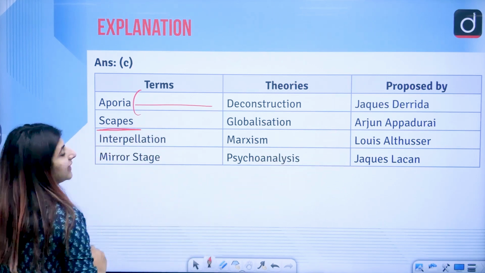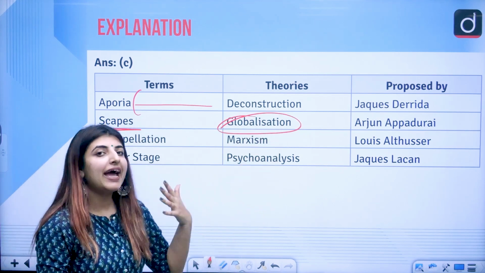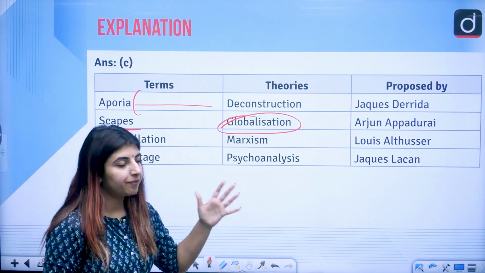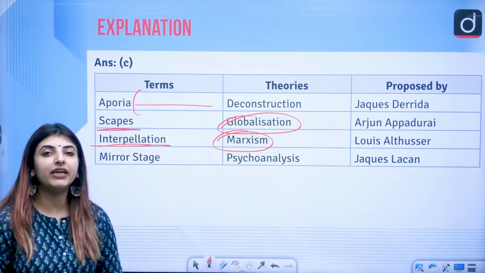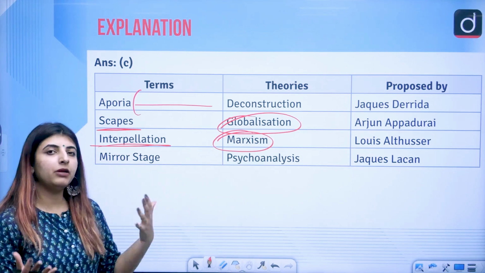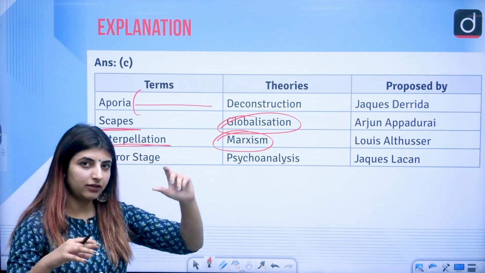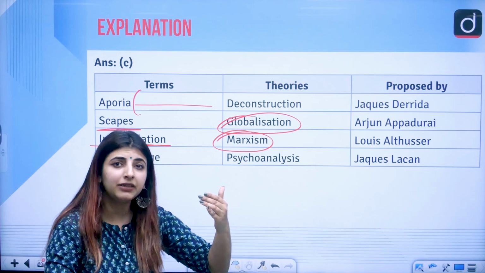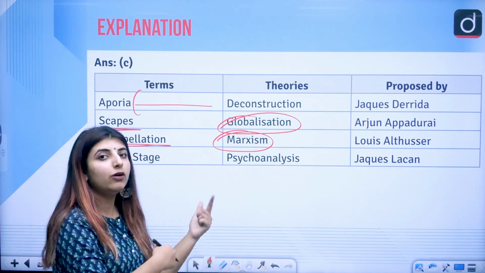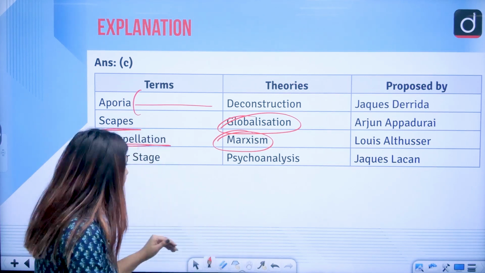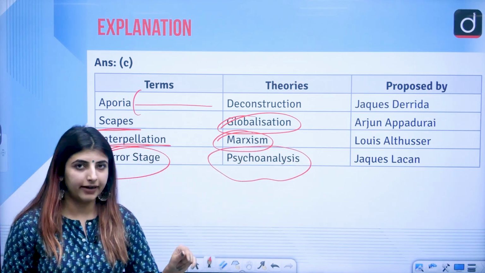Then we have scapes. Scapes is related to globalization as a concept, and it was given by an Indian theorist, Arjun Appadurai. Then we have interpellation, given in Marxist theory by Louis Althusser. In the upcoming videos, we will be taking these very terms as well, where you will know what each term really means. But here, because we are analyzing the paper, we are moving forward with looking at the answers. Mirror stage is something related to psychoanalysis, given by Jacques Lacan. Correct?